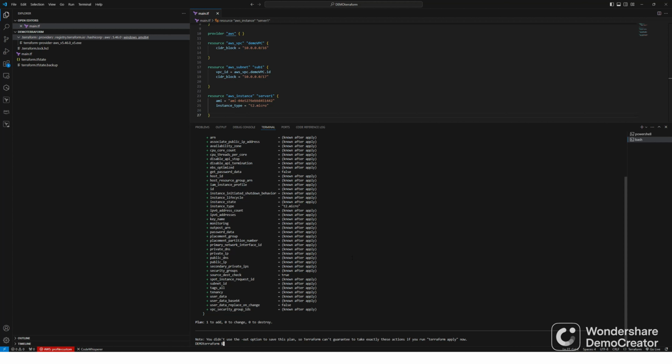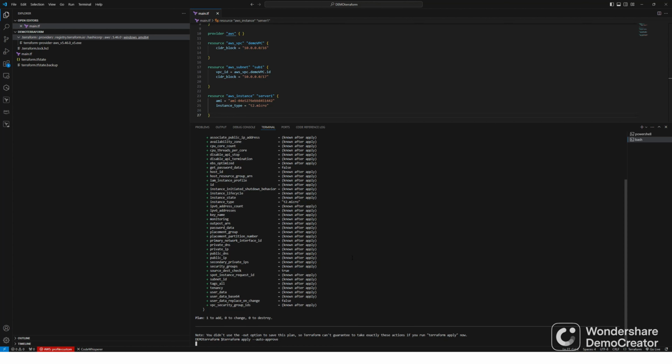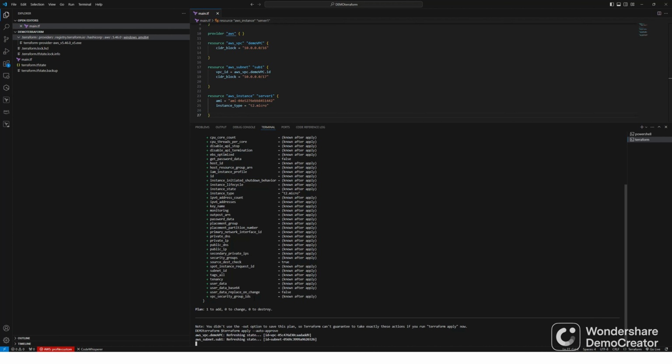Now if you are happy, terraform apply -auto-approve. It will create one server, one AWS EC2 instance.